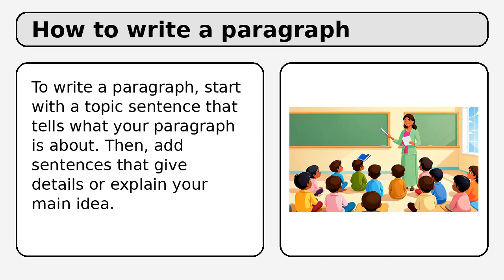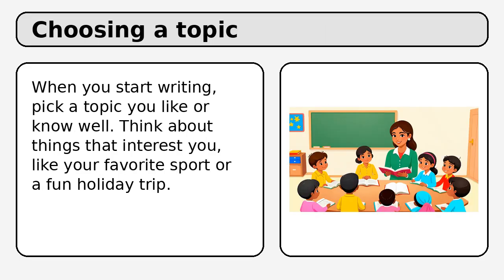To write a paragraph, start with a topic sentence that tells what your paragraph is about. Then, add sentences that give details or explain your main idea. When you start writing, pick a topic you like or know well.